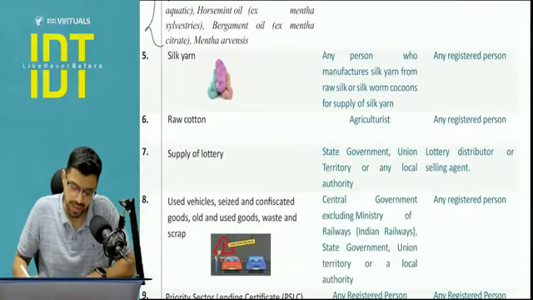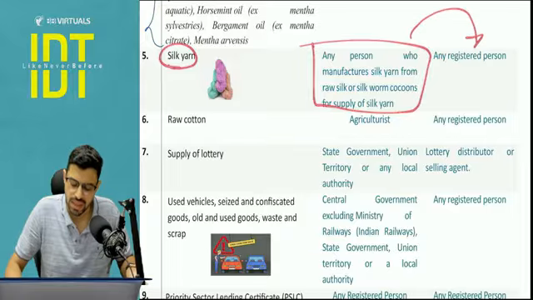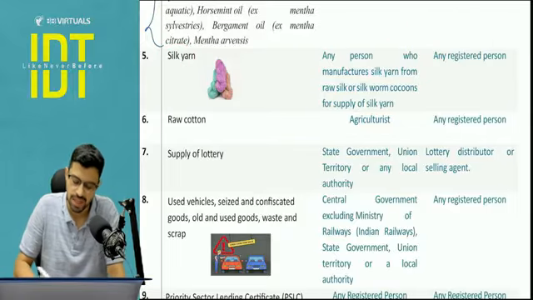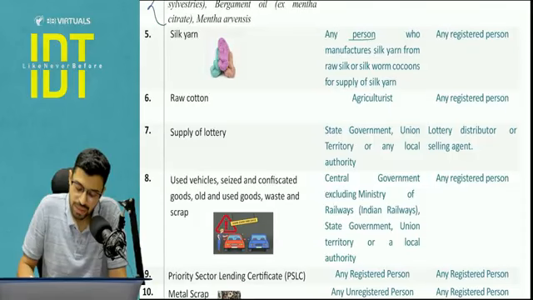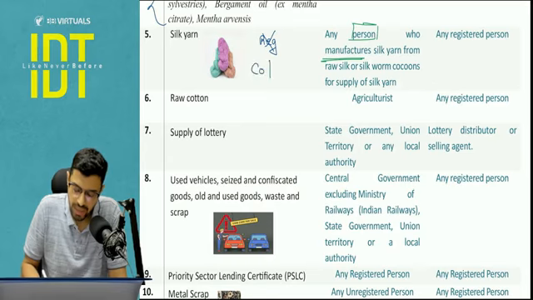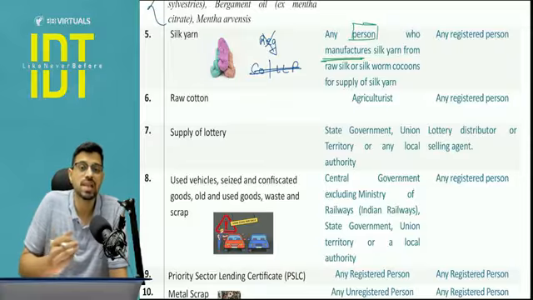Is it clear? Next, silk yarn by any manufacturer to any registered person will pay under reverse charge mechanism. A couple of points to be noted, everyone here. I'm using the word any person who manufactures. I don't care if he's registered or unregistered. I don't care if it's a company or an LLP. So this is something where the question paper can confuse you. You might think that, oh, the supplier is registered.